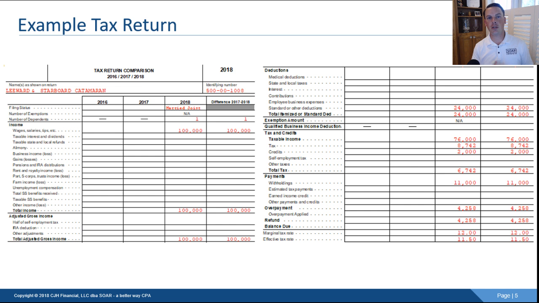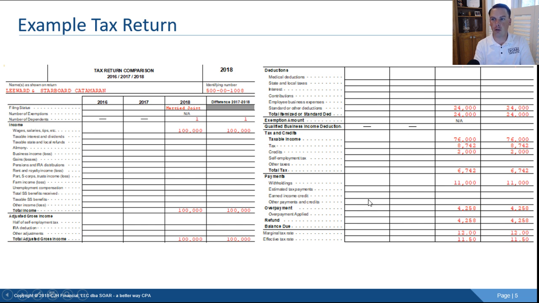So this is an example tax return that came straight out of my tax software. It's demo data, so don't freak out. This is for Leeward and Starboard Catamaran, the names that Drake Software gave them, which is clever in itself. Over here on the left is everything above the line, generally referred to as adjusted gross income. They've got two W-2s, making $100,000. Nothing else going on, just the income from their two W-2s. Full-time jobs, working for somebody else, may I add.